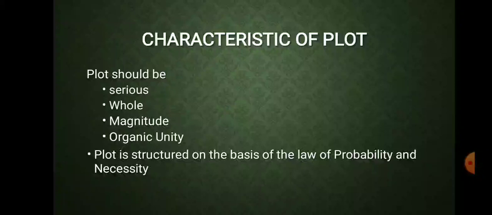So it is actually the quality of the artist, the poet or the dramatist, how he is going to manage these incidents, so that all these sections, beginning, middle and end, come one after the other and appear as a whole.